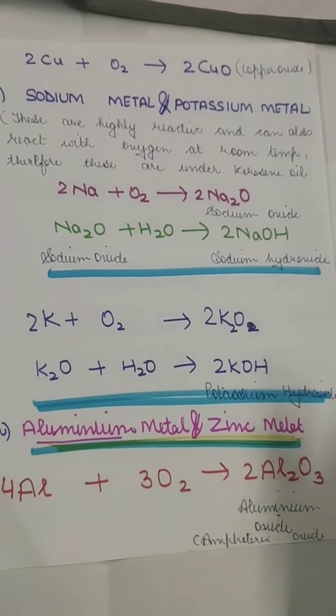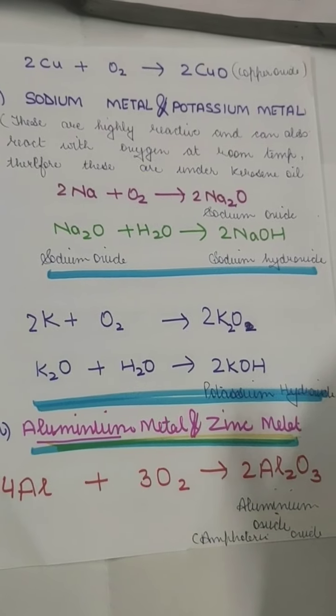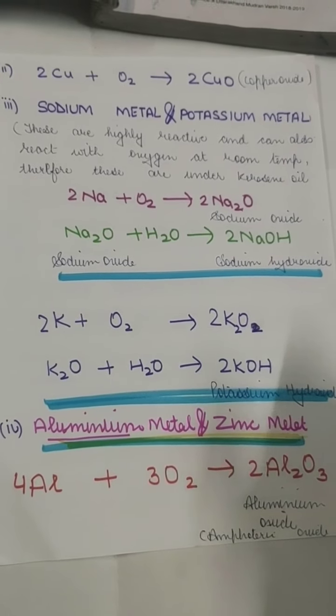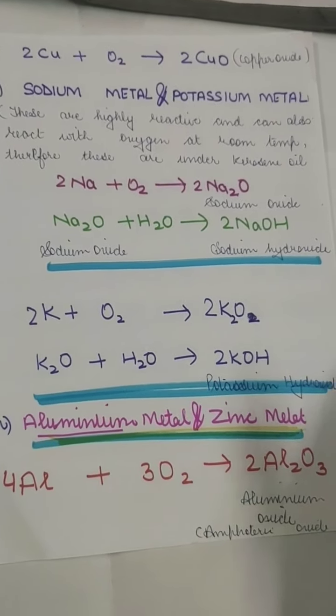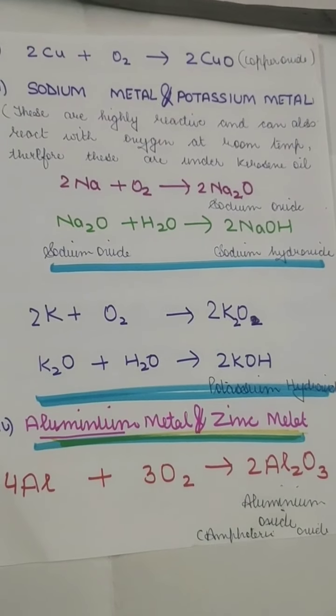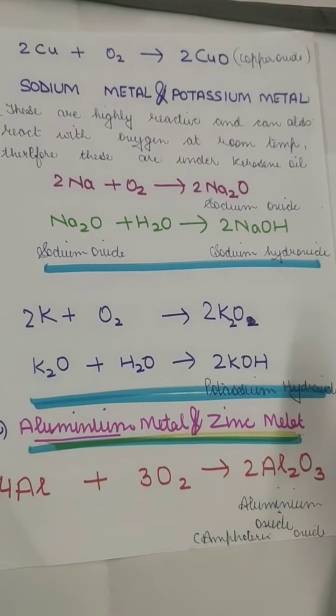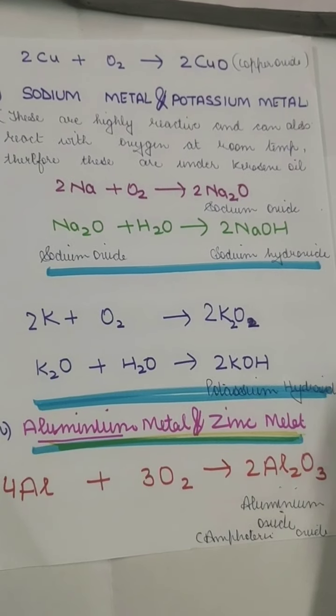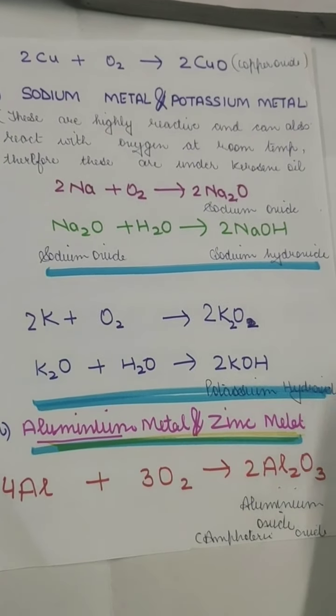That is why they are kept under kerosene oil, because they are so reactive that they will even burn with the water. So they can't be kept in the air, they can't be kept inside the water, they have to be kept in kerosene oil because they are very highly reactive.